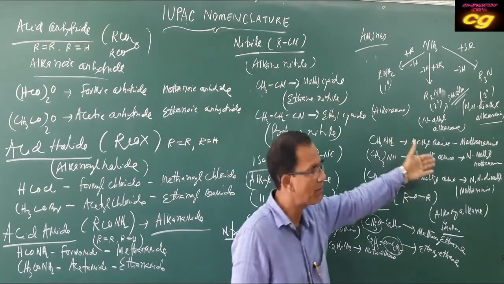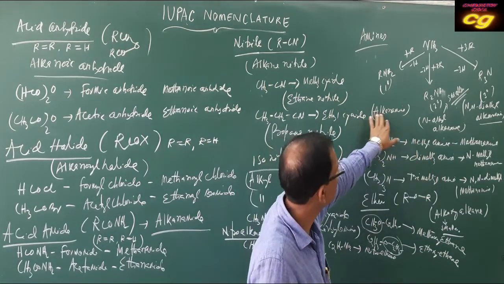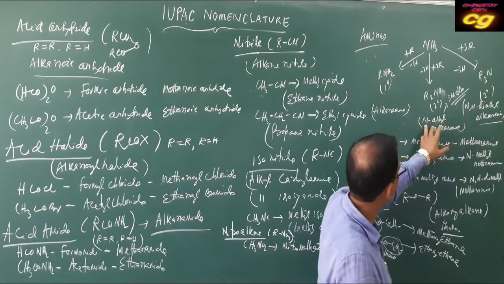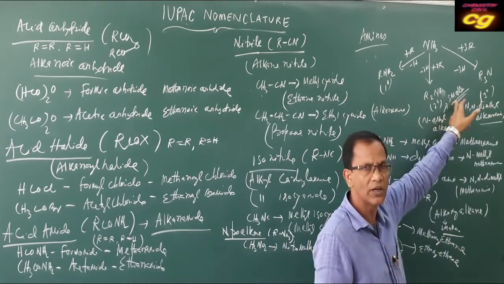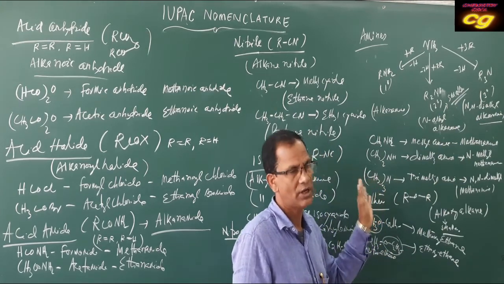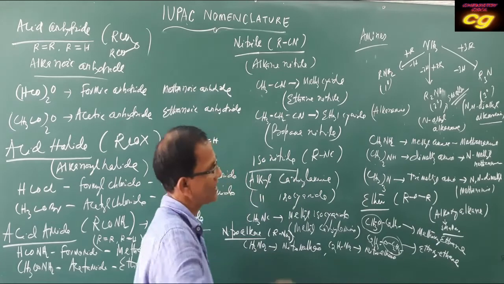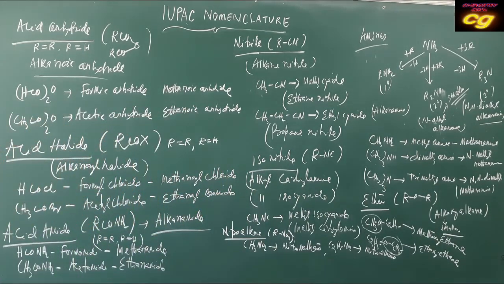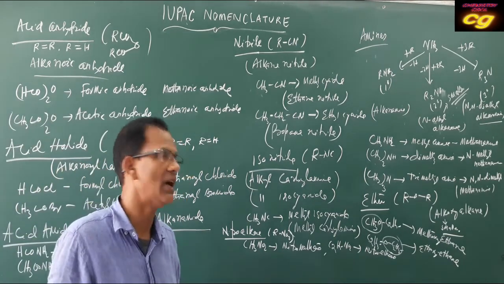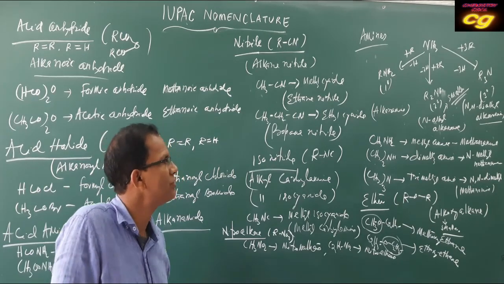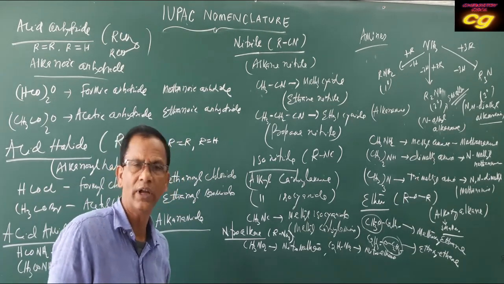Amines, 3 types of amines nomenclature: alkanamine, N-alkyl alkanamine, N,N-dialkyl alkanamine. That N-alkyl will be the smaller one, like your alkoxy. The smaller group will be named first, then the larger group will be the alkane. So these are some important nomenclature of different classes of organic compounds. We will practice, and we will discuss the detailed nomenclature and its rules in the next class. Okay? Thank you all.